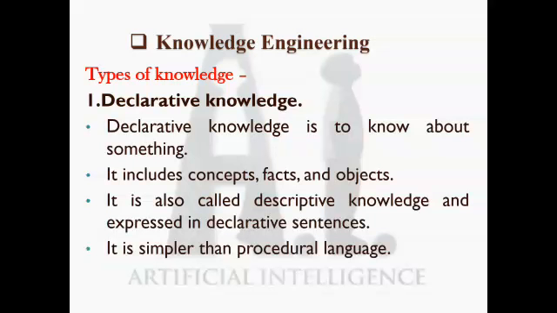The first is declarative knowledge. Declarative knowledge is to know about something. It includes concepts, facts and objects. It is also called descriptive knowledge and is expressed in declarative sentences. It is simpler than procedural knowledge.